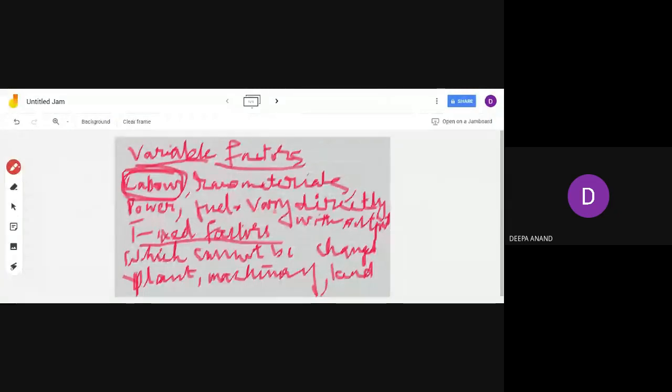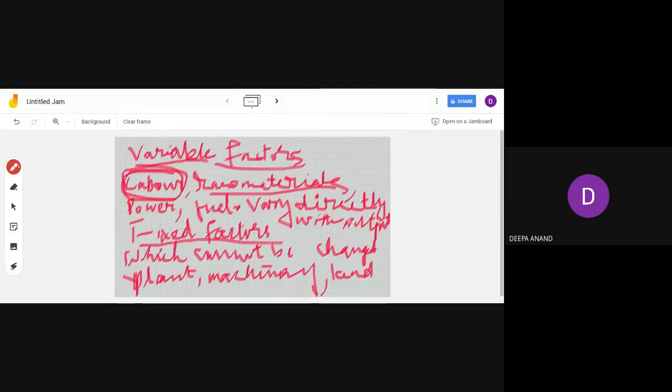Here we have written that it varies directly with the output. When you increase the output, will the labor involved in the production increase? Yes, ma'am. Okay, then next is raw material. The quantity of raw material will increase. Yes or no? Yes, ma'am. That means it varies directly with the output.